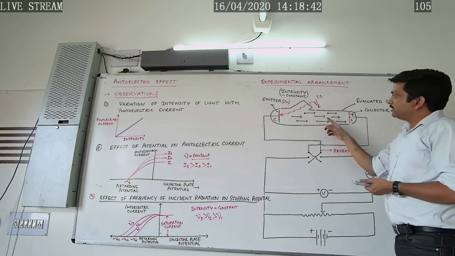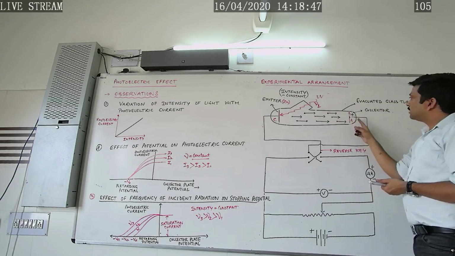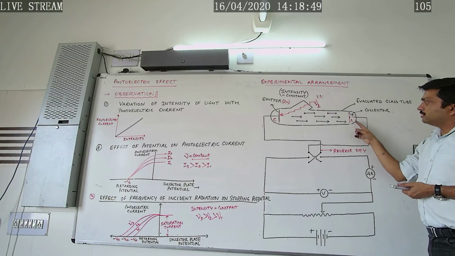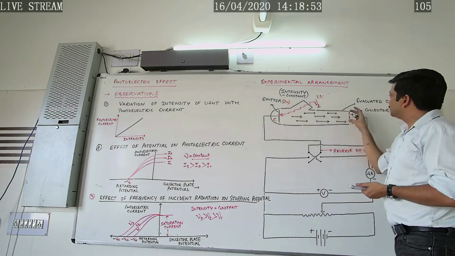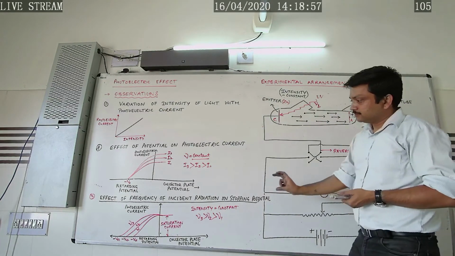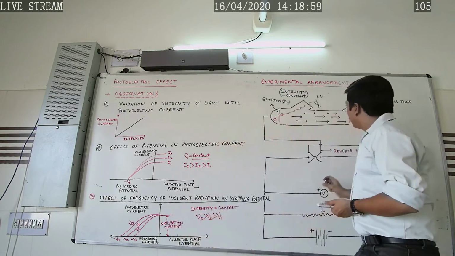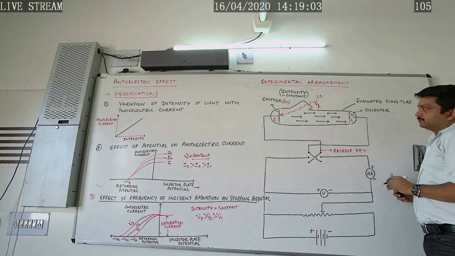Then a stage will be reached when all the electrons from the emitter reach the collector, giving rise to the saturation current. Now if we make the collector negative, then what would happen?